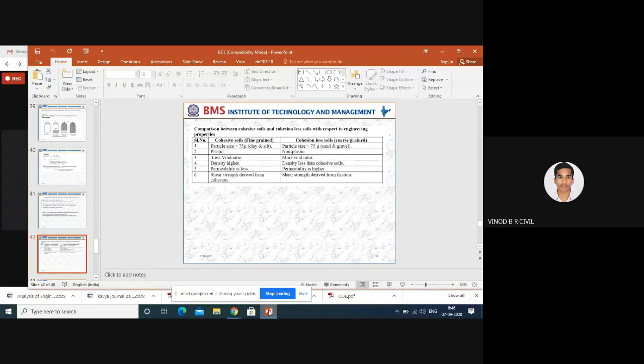Cohesive soil particle size is less than 75 micron. During the sieve analysis, there is a set of sieves: 4.75 mm, 2.36, 1.18, 600, 425, 300, 150 and 75 micron sieve. Below that, there is a pan.